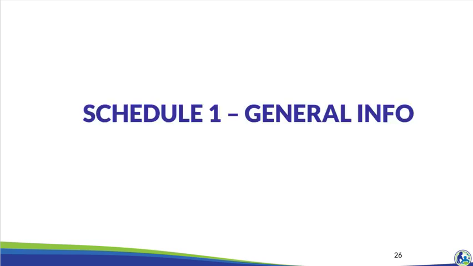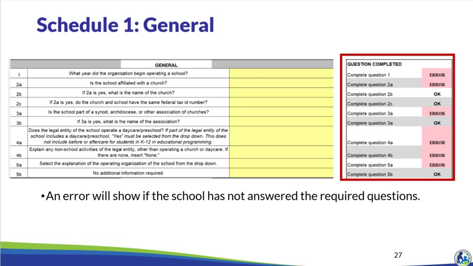Let's now move on to Schedule 1. In the Budget Excel document, please click on the tab located at the bottom part of the screen labeled Schedule 1 General Info. This slide contains a screenshot of the top part of Schedule 1.